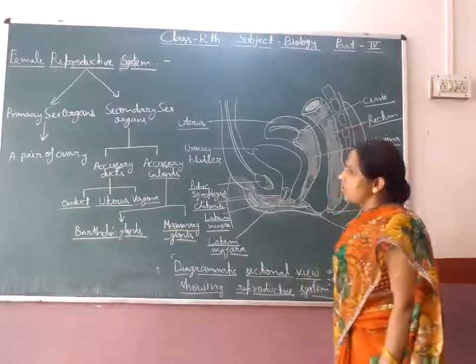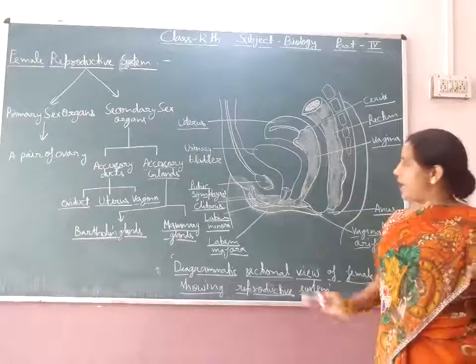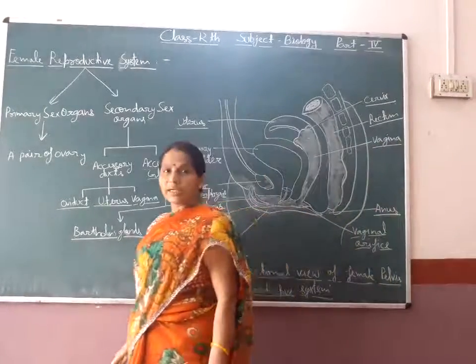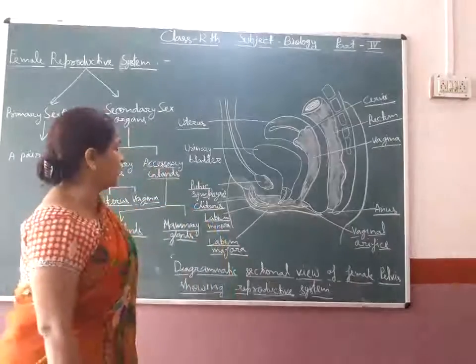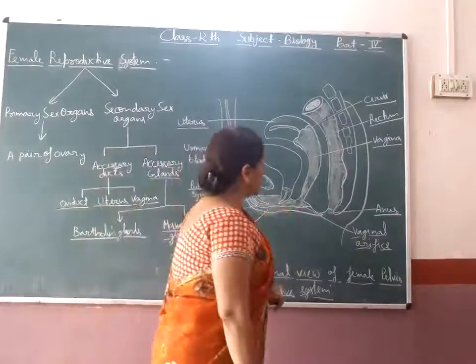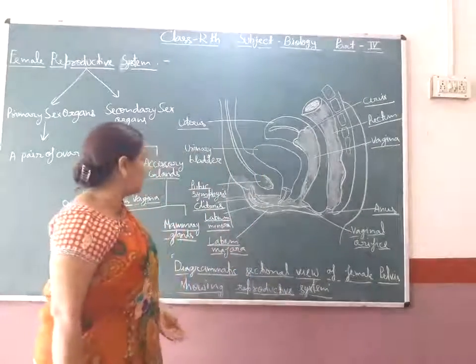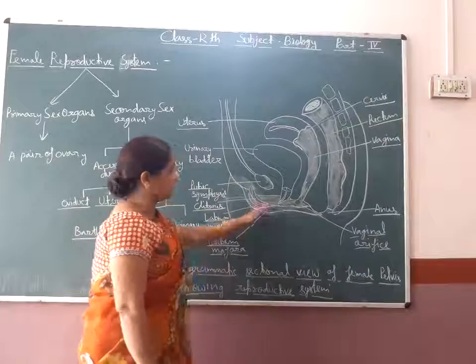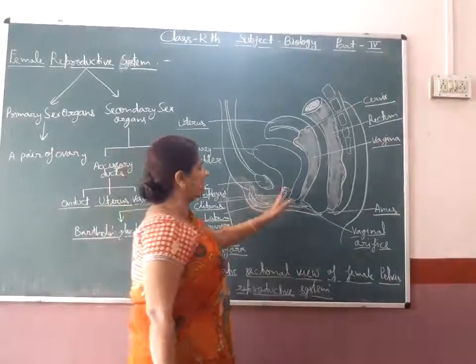Here, all of you should know about the female reproductive organ. In this organ, the opening of the uterus is different and the opening of the urinary bladder is different. Both are different.